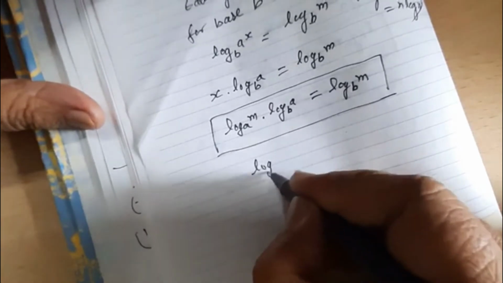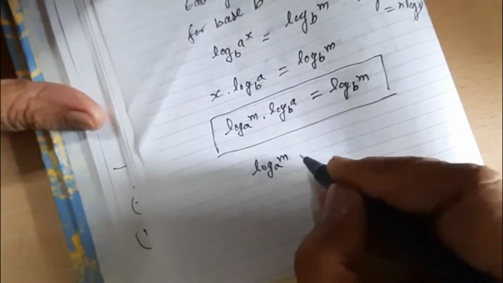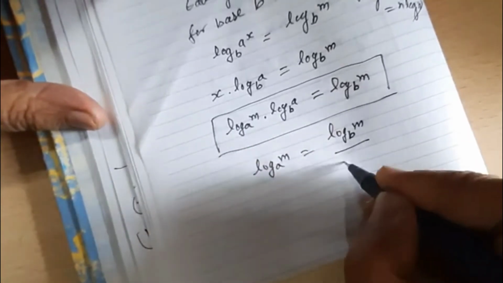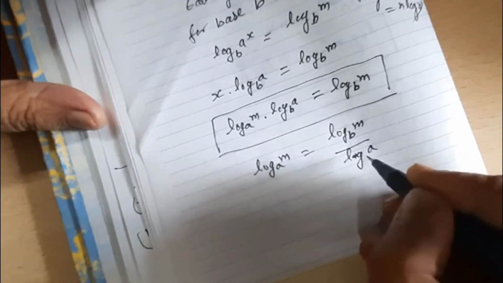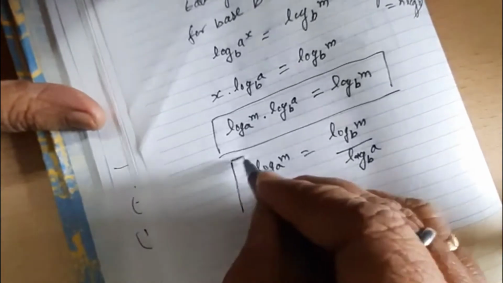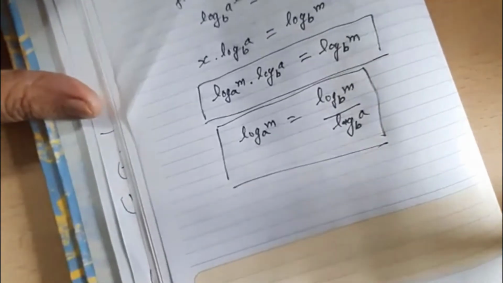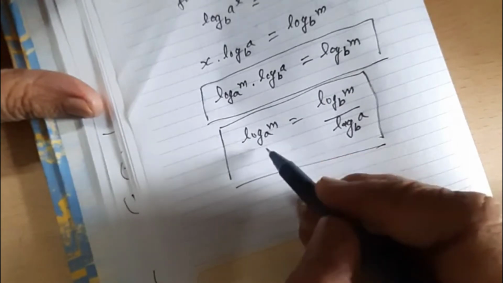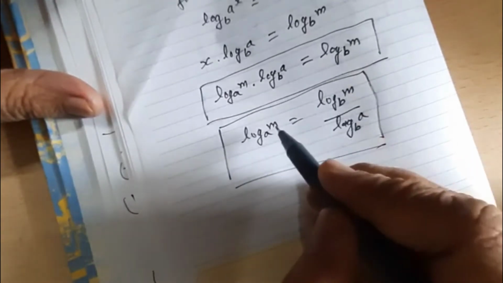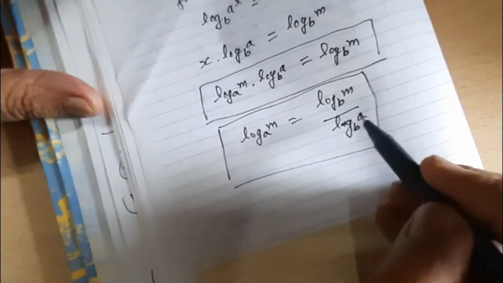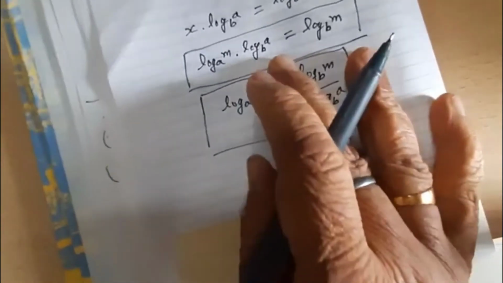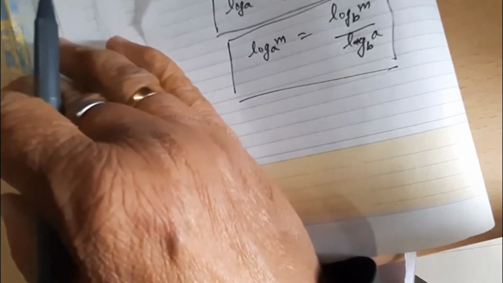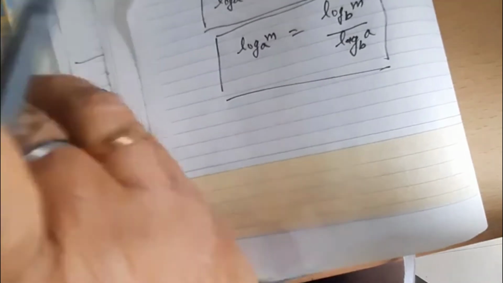In simplified form, log m base a is equal to log m base b divided by log a base b. This is the change of base formula. Here we see log m base a. If you want the base changed to b, we can write log m base b divided by log a base b. This is the final formula. In this way we can change the base.